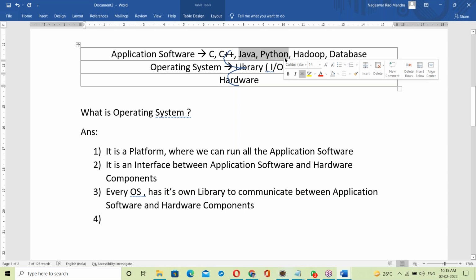We'll discuss that topic in tomorrow's class: statically linking, dynamically linking. In tomorrow's class, I'll explain it.